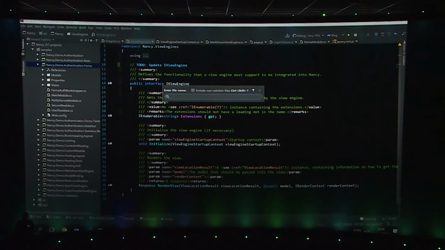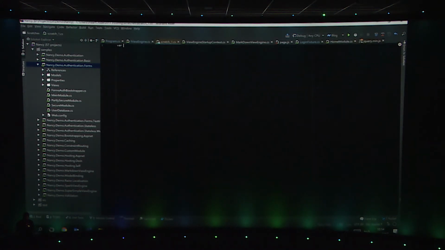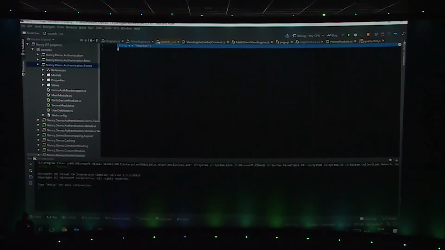So if you have a scratch file, let's create one. Let's say a C# scratch, and I say var x equals string equals Maarten, and I just print x. What I can do is select all, Alt-Enter, say, okay, send to C# interactive, and I will see that it prints Maarten in this case. So C# interactive, good question, is also part of Rider, and I can send it to C# interactive as well. It's not a full-fledged scripting console, but you can still do things like this to test, for example, which parameters a datetime takes and things like that.